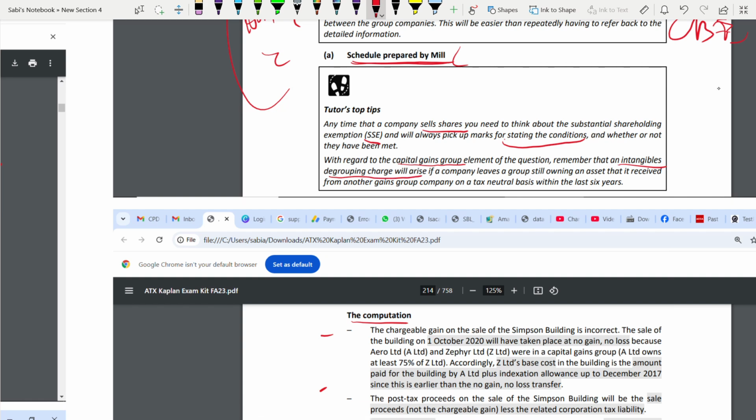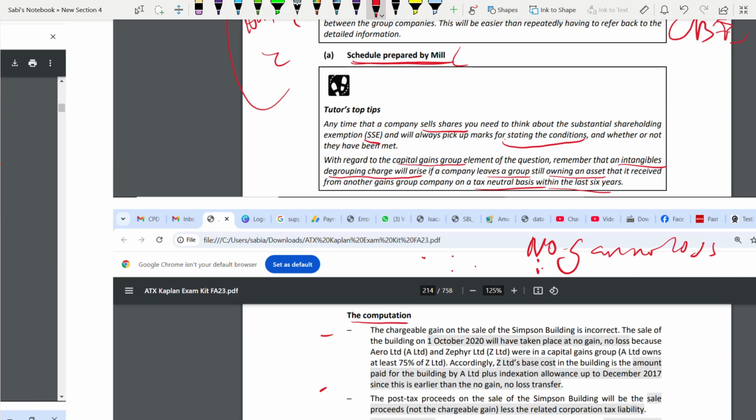if a company leaves a group still owning that asset within the last 6 years. They are owning that asset that they have received from another gain group on a tax neutral basis. Tax neutral means no gain, no loss. If they are receiving an asset and within 6 years they are still owning it and then they are leaving the group with that asset, a degrouping charge will arise for that brand. Otherwise, no.